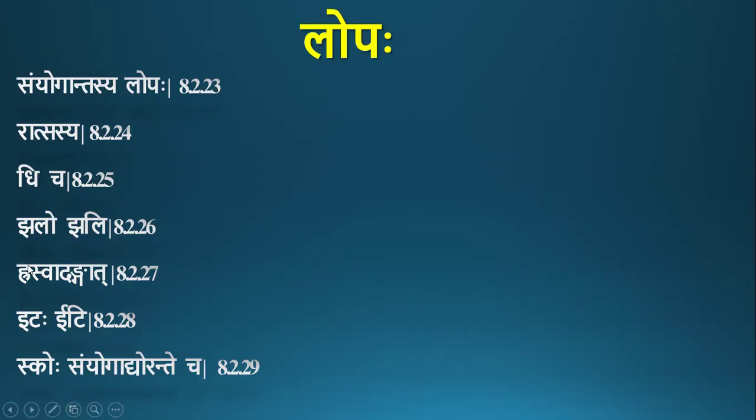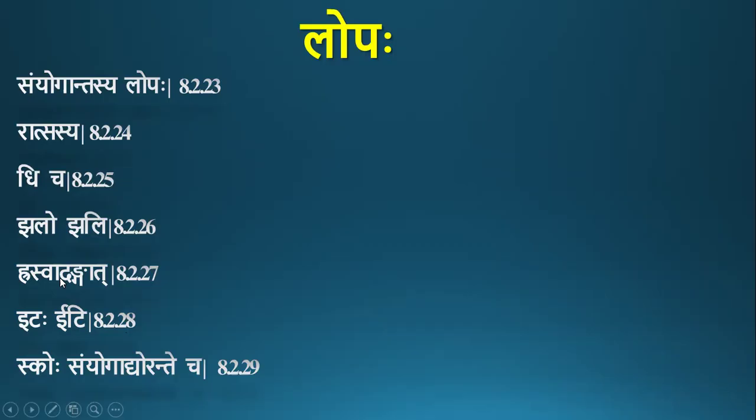All these four sutras deal with lopaha of sakaraha, sakarasya lopaha. By jhalojali, sakara gets deleted if it is preceded and followed by a jal letter. There should be a jal letter before and after sakara. Then only the sakara gets deleted during the prakriya of any word.